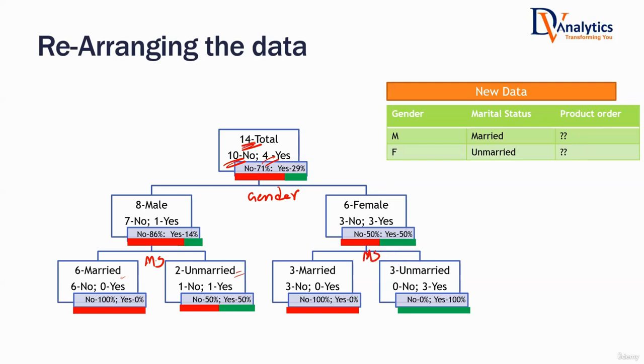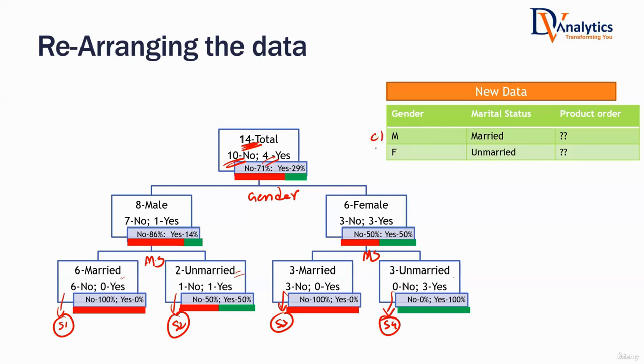So overall, I have 14 records. I have divided them into 1, 2, 3, 4 subsets. Subset 1, subset 2, subset 3, subset 4. These 4 subsets are also known as 4 segments or subgroups. That's what a decision tree tells you. Do not look at the whole data as one group. Divide them into subsets or subgroups. These are known as segments. Now tell me, this is a new customer.